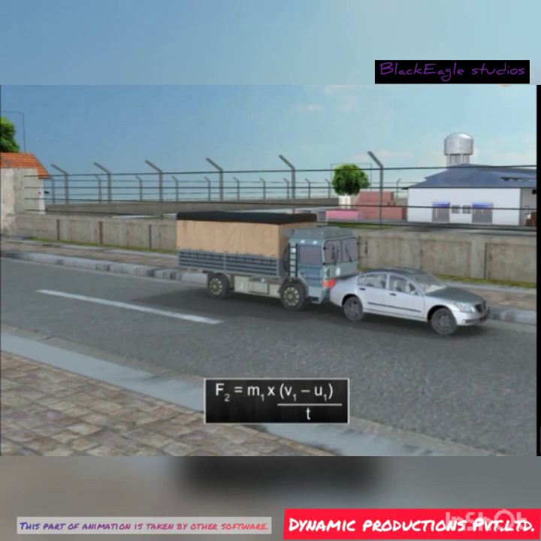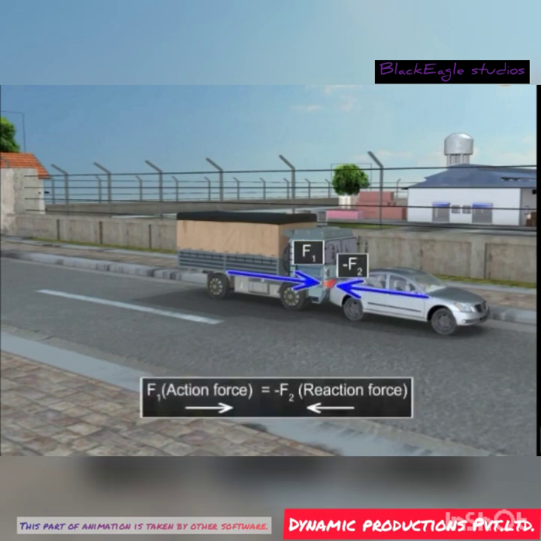Force F2 is equal to mass m1 into change in the velocity of the truck, that is v1 minus u1, divided by time t. The force exerted by the truck on the car is the action and the force exerted by the car on the truck is the force of reaction.